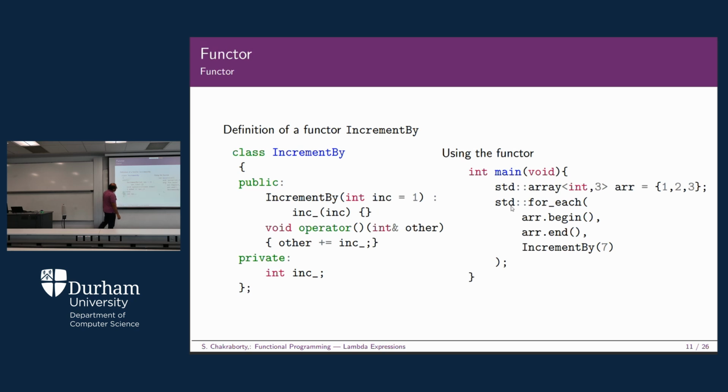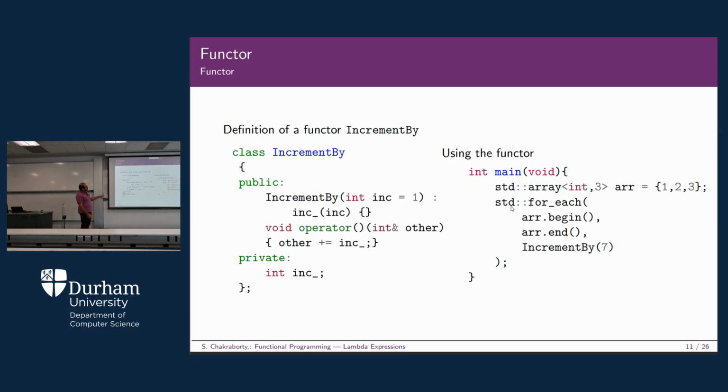Then we have the void operator. This function has been overloaded here. And you have other plus equals inc_, that implies other equals other plus inc_, and you have one private data member, that is inc_. Okay, so this is how you have written it.